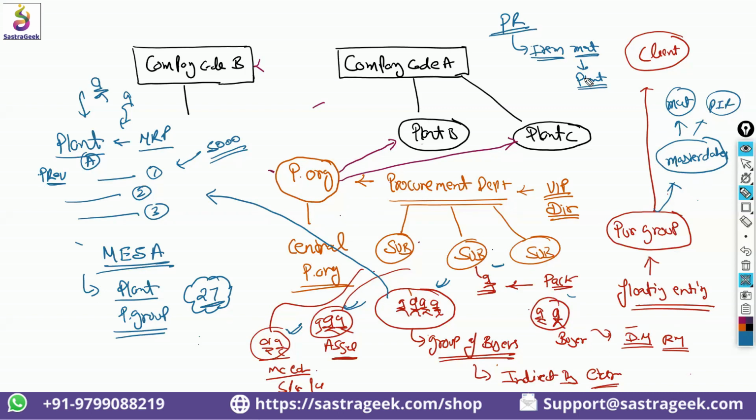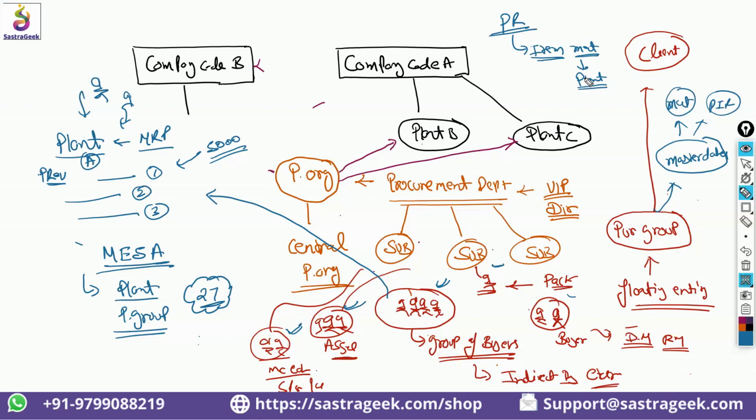Then, among the thousands of purchase requisitions, the first thing department owners and sub-department owners need to do is identify the purchase requisitions which belong to them and assign their purchasing group to them manually. If it is not linked with the material, if their procurements are not mapped exactly to the materials, then there would be an additional activity: first identify the purchase requisition, assign a purchasing group to them, so that you are sure that these are the purchase requisitions these purchasing departments are already working on, and then take it ahead to create purchase orders.